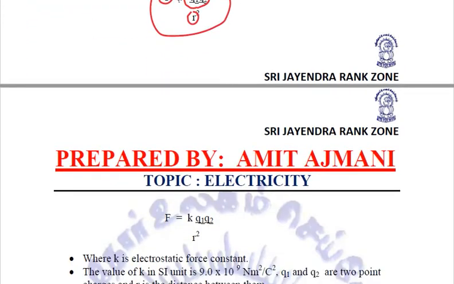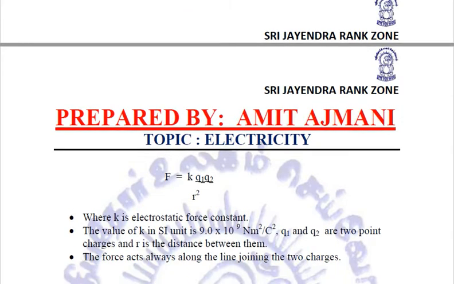Now removing the proportionality, our formula becomes F is equal to K Q1 Q2 by R square. Here K is a constant which is called electrostatic force constant, and the value of K in SI unit is 9.0 into 10 to the power 9 Newton meter square per Coulomb square.